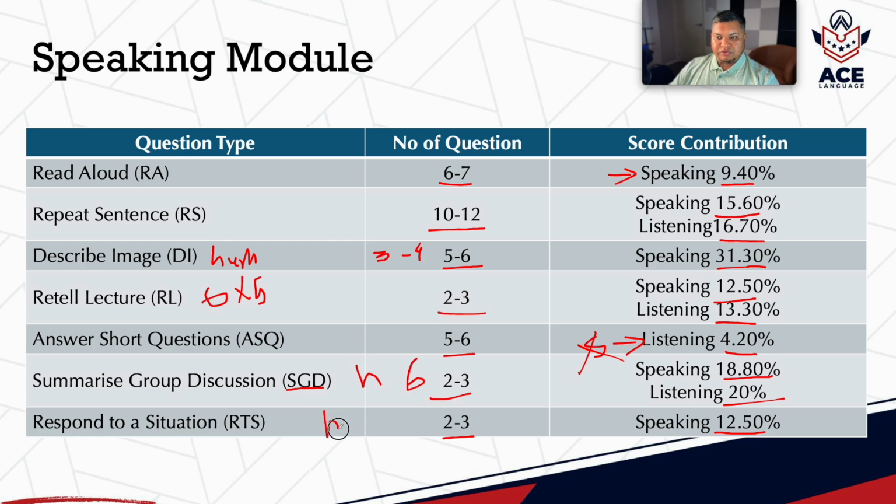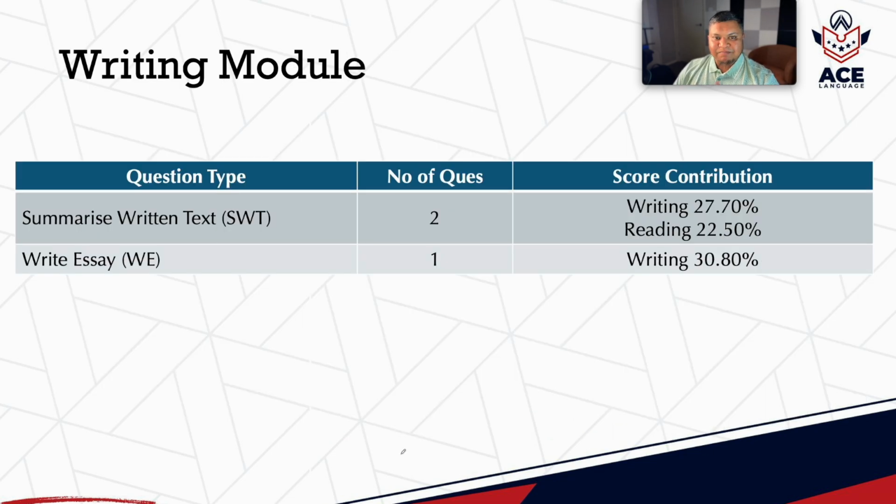And it will also have human evaluation, and content will have 6 points like describe image, retell lecture, and summarize group discussion. I'm moving to the next slide where we will cover a very simple yet significantly changed writing module. The writing module is not changing in terms of the number of question types. You will still get 2 question types in the writing module.